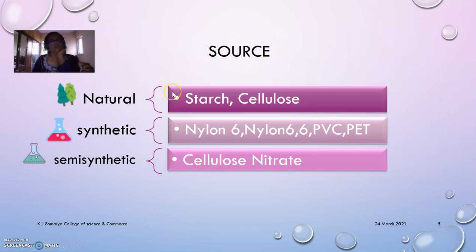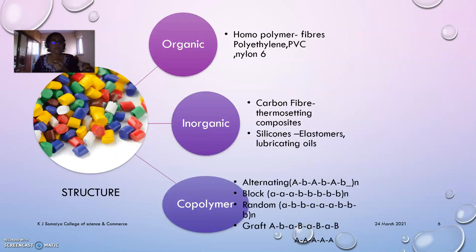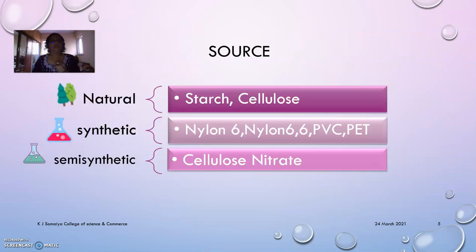In nature, polymers are found in abundance. So they have been used since ancient times. The well-known polymers are wool, silk, cotton, and starch and cellulose, which are derived from plant material, also natural polymers. Another natural polymer is natural rubber, which is used in making tires.